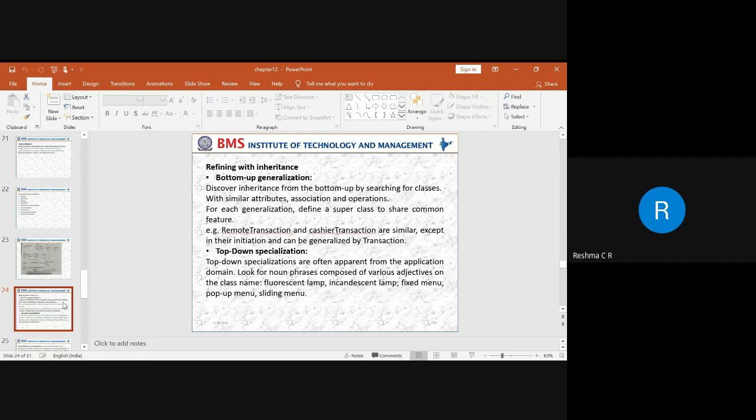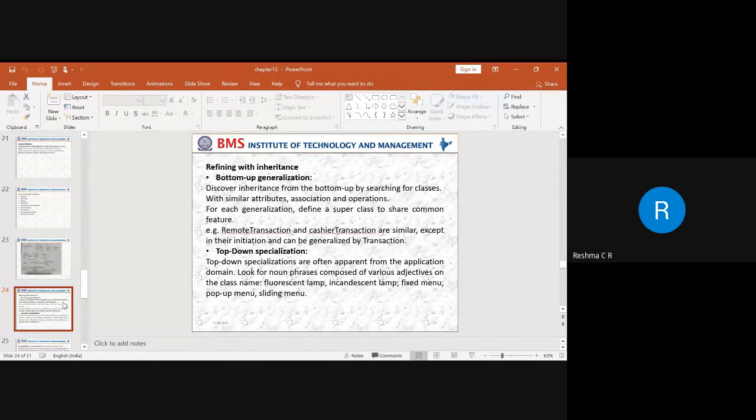For example, here we can take remote transaction and cashier transaction, which are similar. Both classes can be defined with respect to one superclass. That is how we use bottom-up generalization.